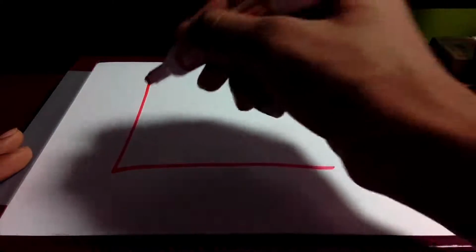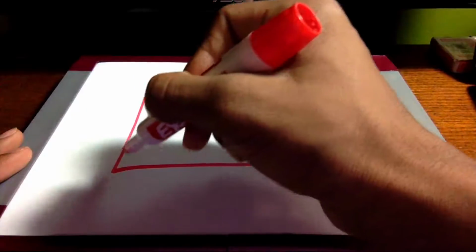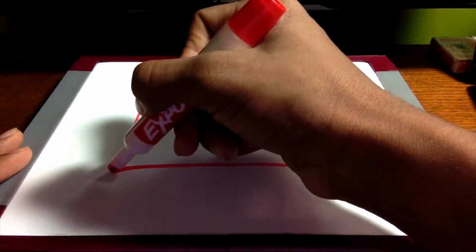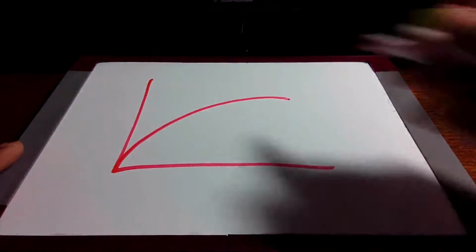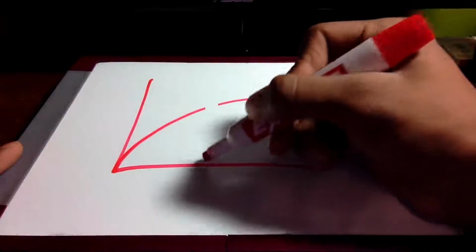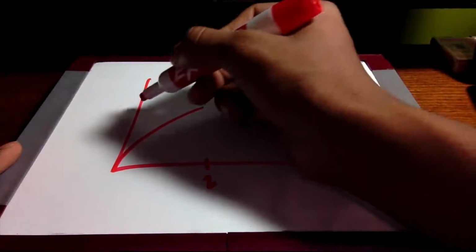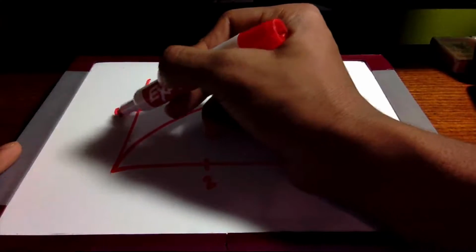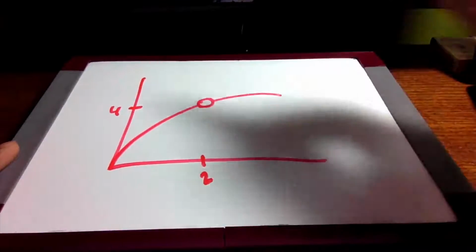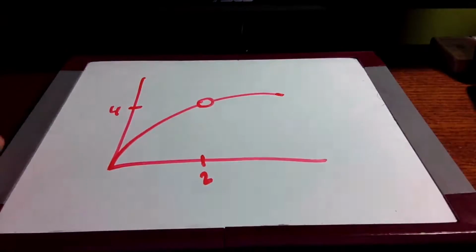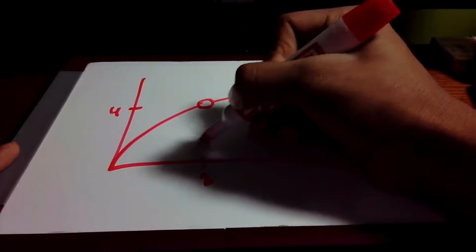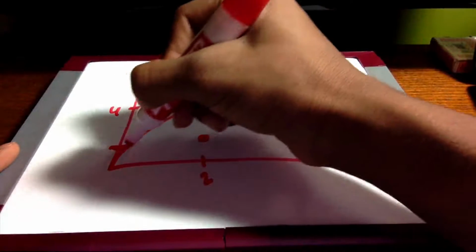Now let's talk about one more type of discontinuity where the limit does exist. Let's say we had a function like this. And let's say at x equals 2, let's say this is 4, there is a hollow circle right there. And there is a solid circle right here at 1.